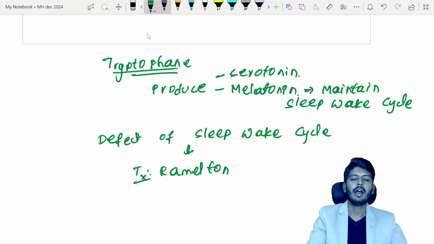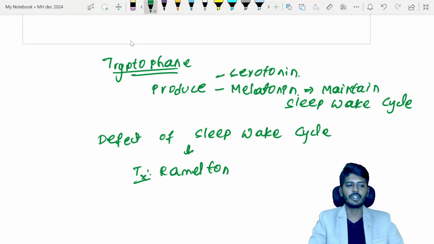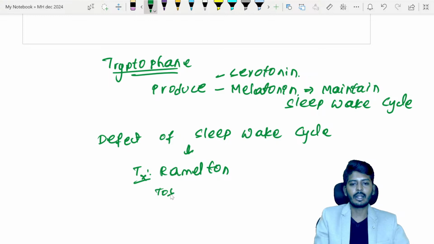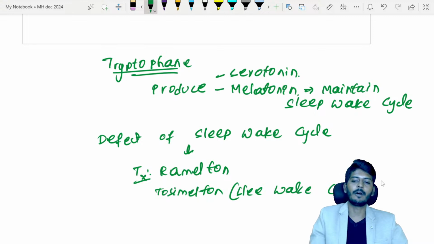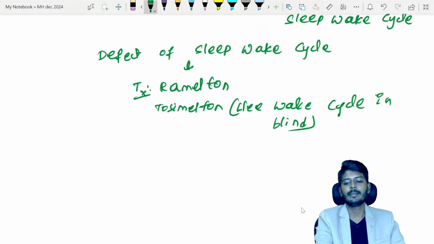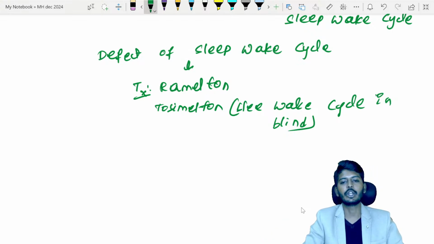This was previously asked: which drug is used for the treatment of sleep-wake cycle defects? Ramelteon is used. There is one more drug called tasimelteon. It is used for sleep-wake cycle defect in which group of patients? In blind people. That is tasimelteon. If not, we use Ramelteon. So this is the story of tasimelteon, Ramelteon, and tryptophan and its derivatives.